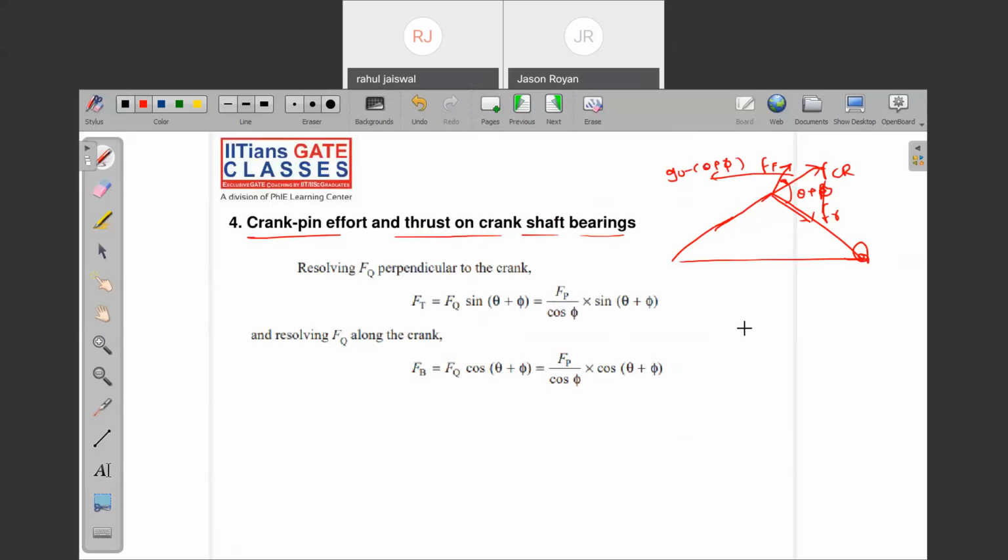Right? So I'm taking FCR sine 90 minus theta plus phi is equal to FT. Yes or no? Check it out. Very good. Further, what can I write? Sorry, FCR cos 90, right? It will be cos.